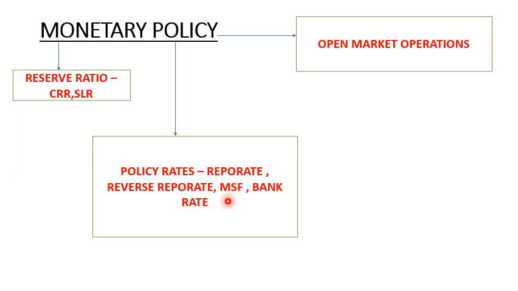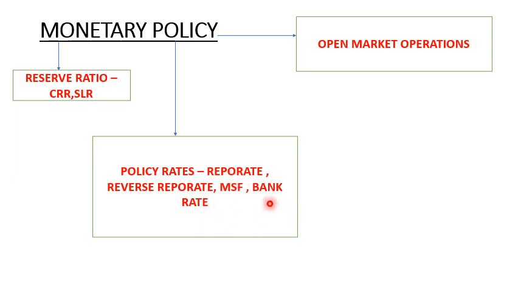Next we have MSF, marginal standing facility. Marginal standing facility is the rate at which RBI lends funds to scheduled commercial banks overnight against dated government securities as collateral. Banks use MSF in case of severe cash shortage or acute shortage of liquidity overnight. If MSF increases, interest will increase on loans, which decreases the money supply. In this way, it is used to control the inflation. And now, as per the current financial year, the MSF rate is 4.25%.